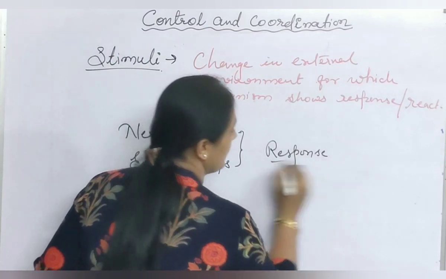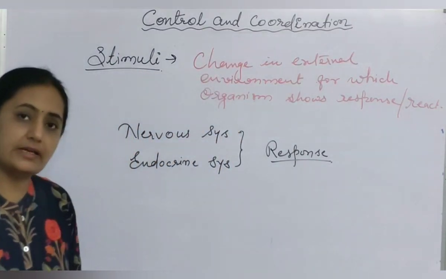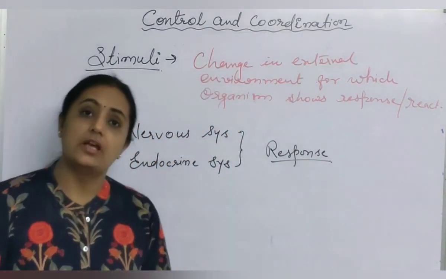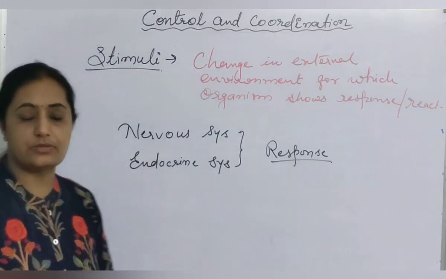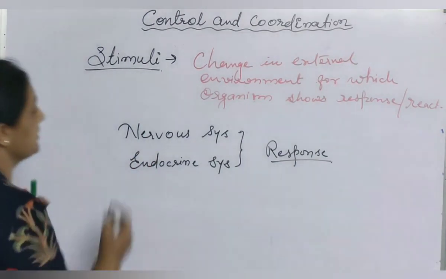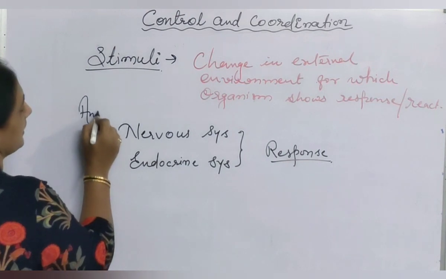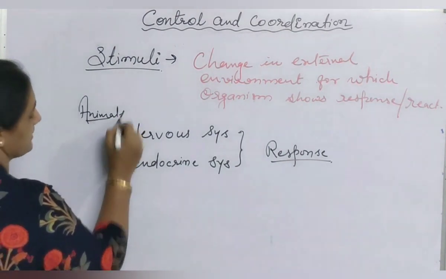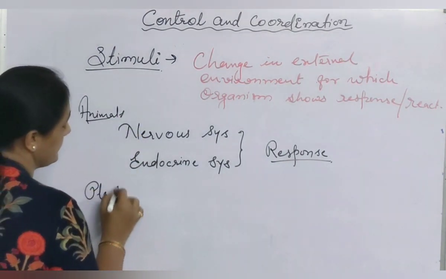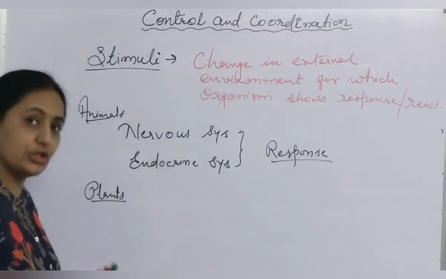So in case of human beings or multicellular higher grade organisms, they show response with the help of the nervous system as well as the endocrine system. This is the part in case of animals. Whereas in case of plants, organization is up to only tissue level.